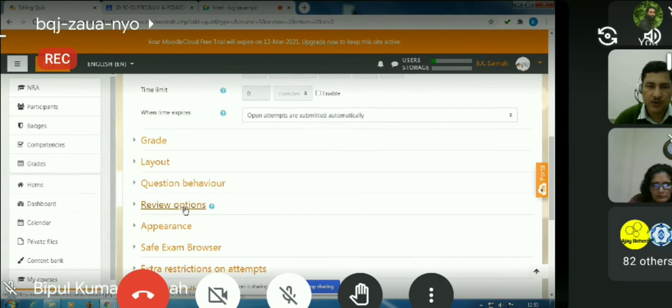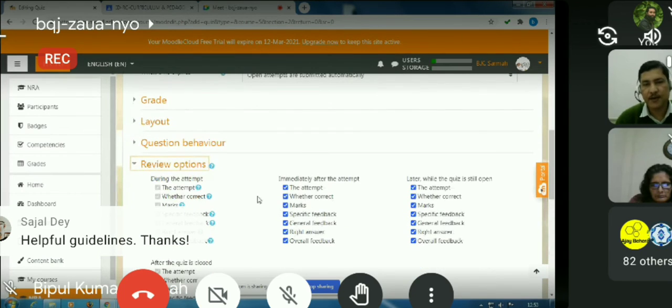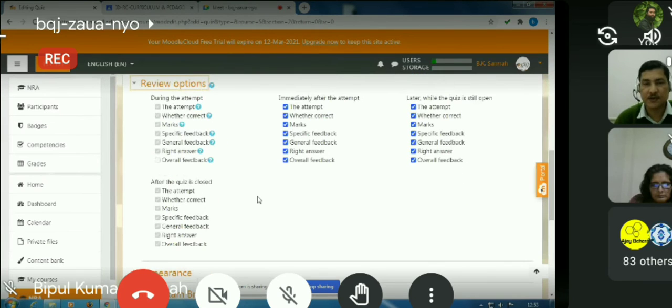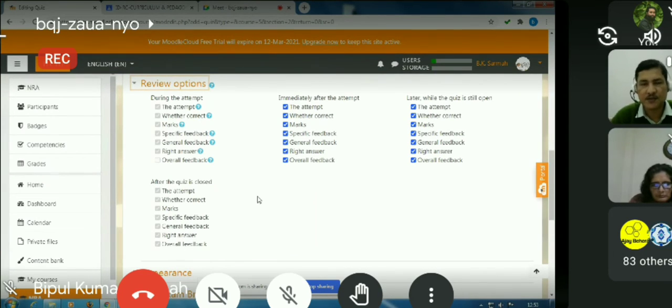But the most important one is this one, review options. Accidents may happen here because I have seen some of my colleagues set a quiz in an LMS and then forget to uncheck these things. So immediately after submission of the quiz, the students get to know the right answers.